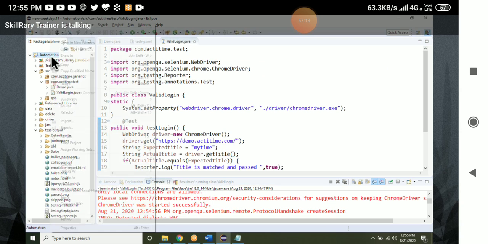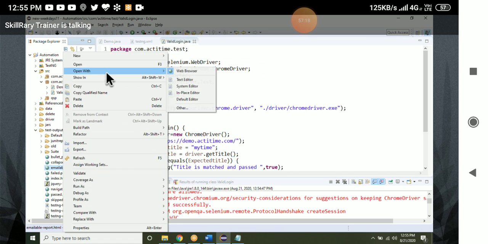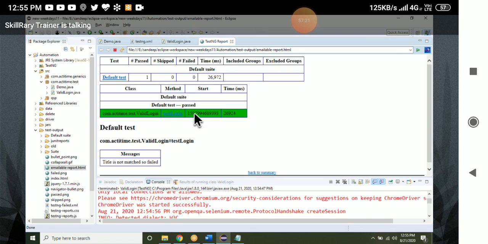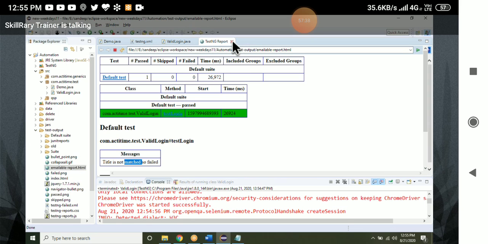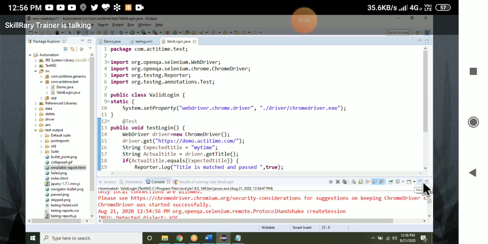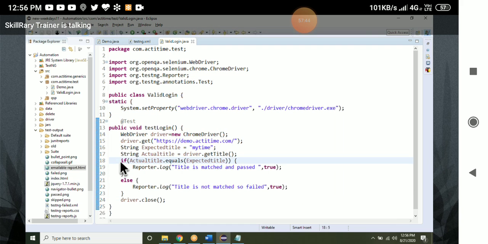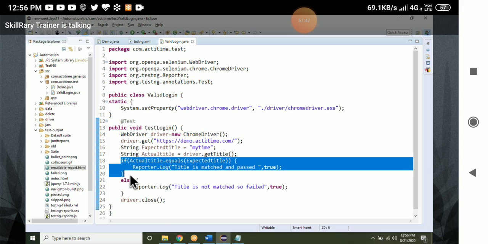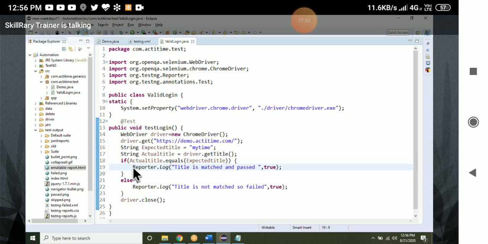How to see the report? Right click, refresh, open this emailable report icon. Right click, open with web browser. See here it is printing the message as pass. But the message is: title is not matched, so failed. But it is not failing the test case. It is just displaying the message as failed, but it is not actually failing the test case. This if else is not failing or passing the test case. It will simply execute. That's it. It will just print it.